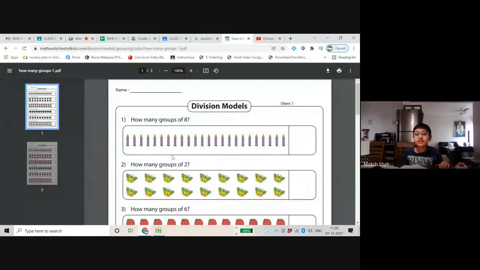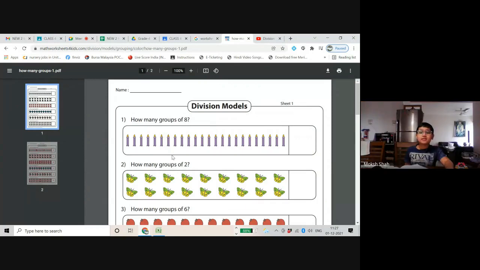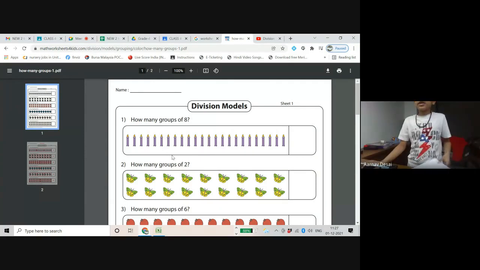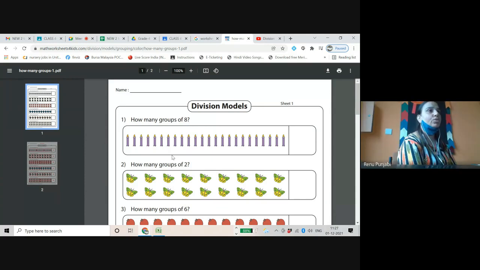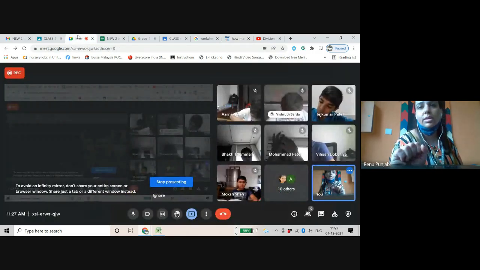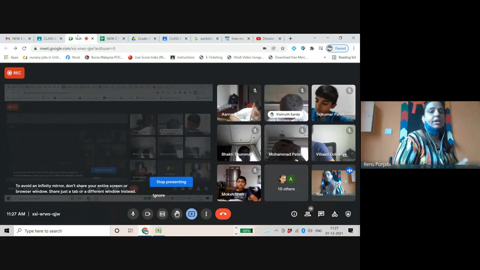Ma'am, we can write the division statement also when we are putting into the grouping, means we can write the division with pencil. Pencil, pencil. How many groups of 2? In each group there should be 2. Ma'am, means we can write the statement and the number with pen. We can write the statement and the number with pen. Okay.